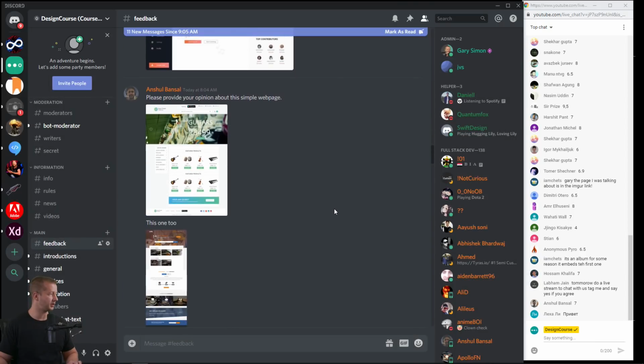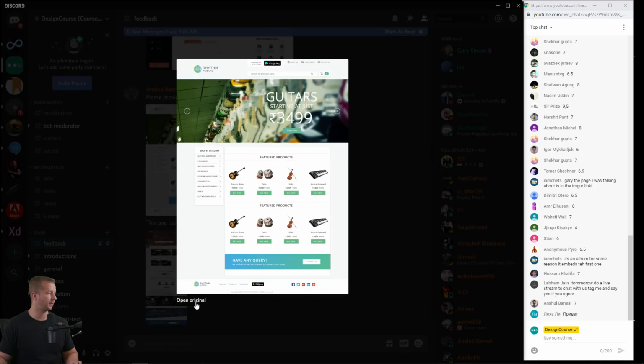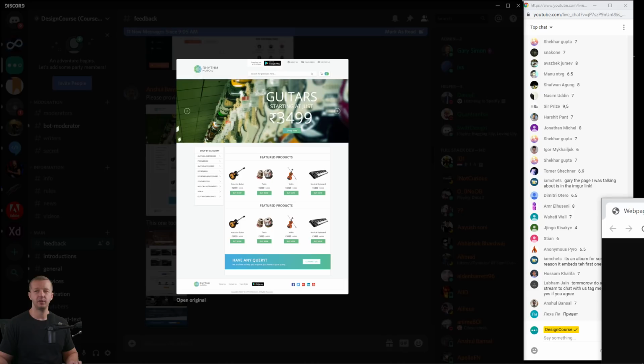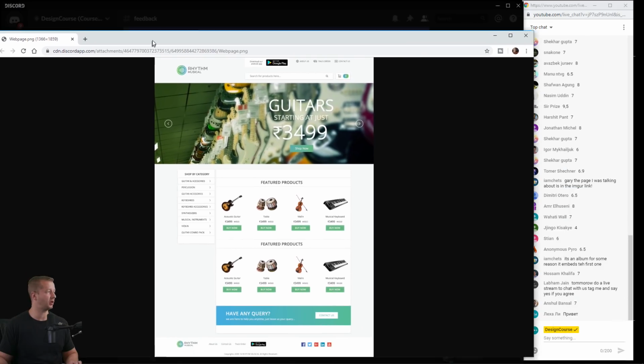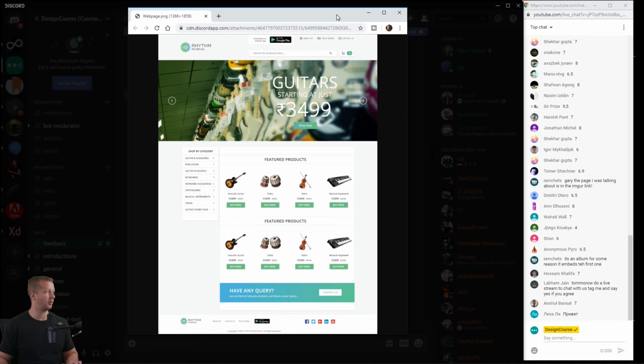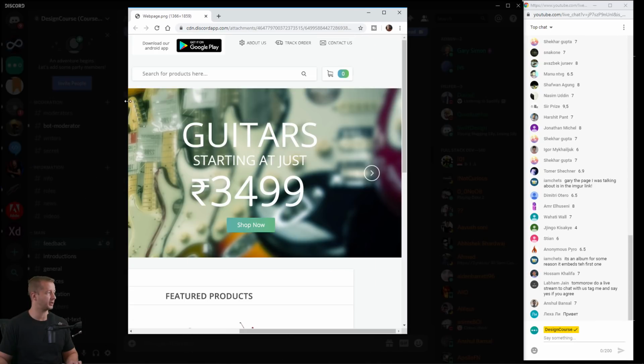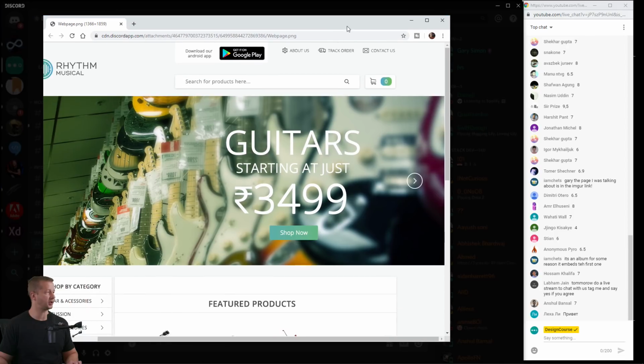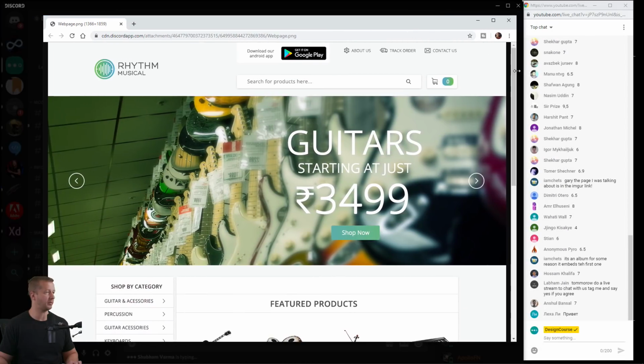All right, let's see here. Please provide your opinion about this simple web page. Okay. Ideally, if you're going to submit something that's not live in code, it would be nice to see a Figma prototype URL or an Adobe XD prototype URL instead of just a JPEG or a PNG.